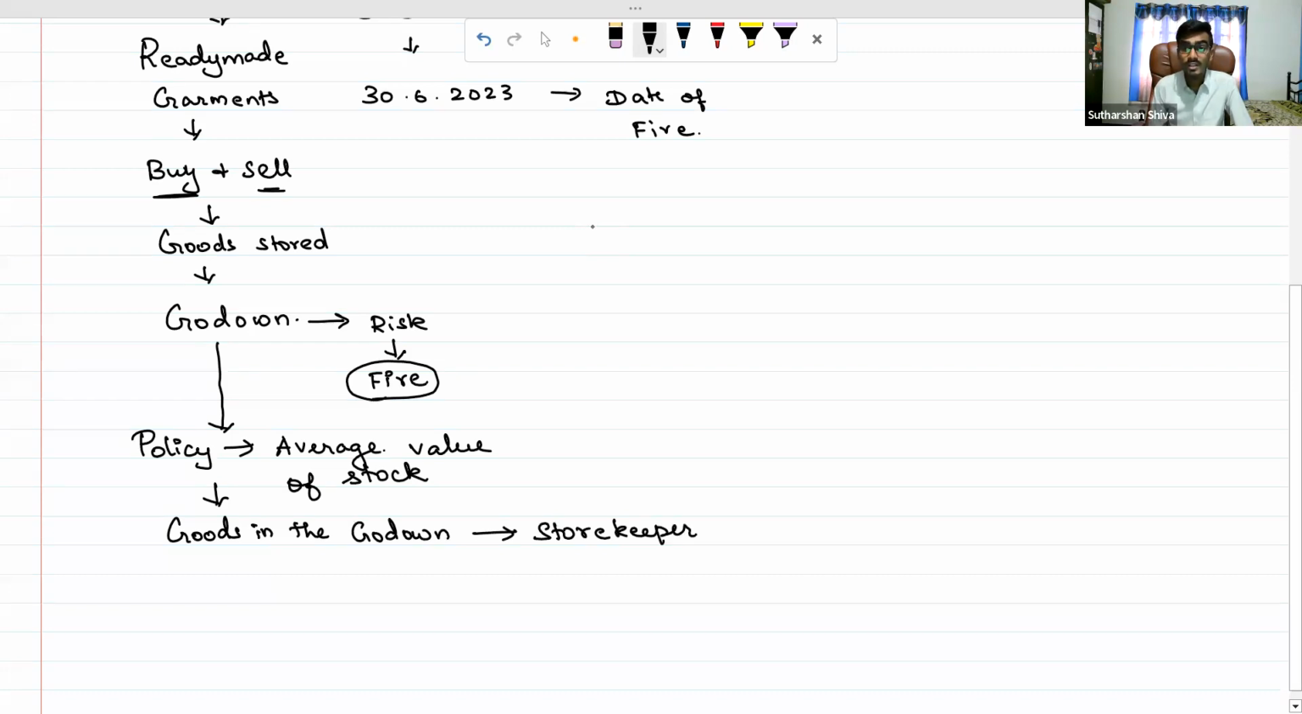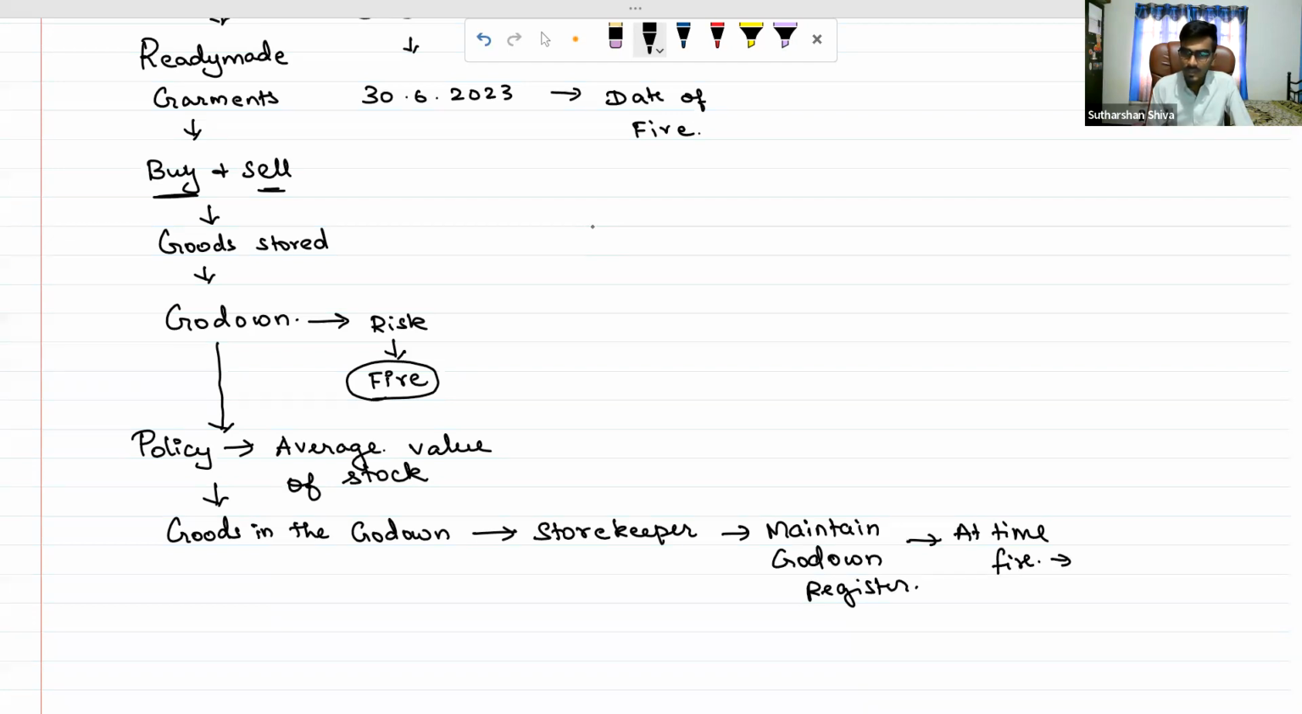After this, there is one person called the storekeeper. That storekeeper will maintain the godown register, but at the time of fire, the register is destroyed.